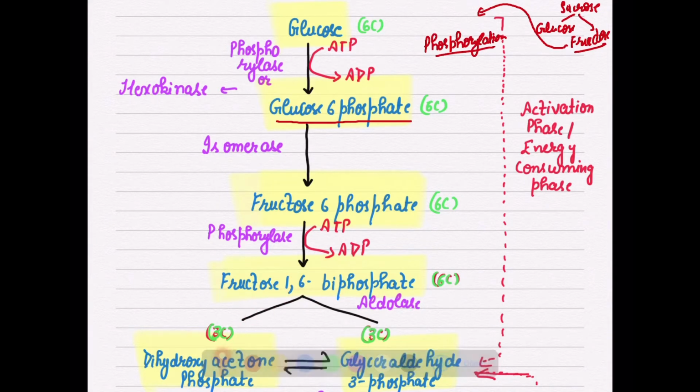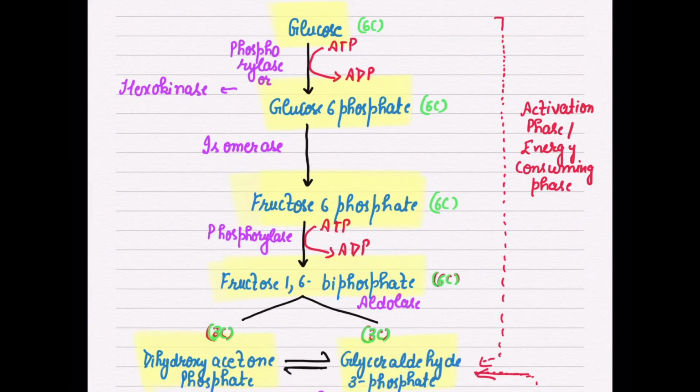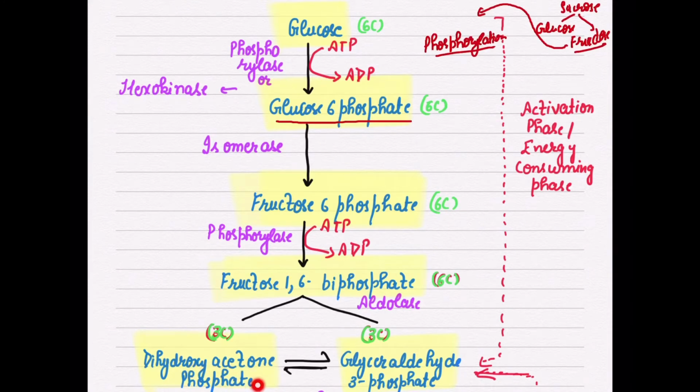So here now they will change into 3 carbon compounds. What are these 3 carbon compounds? They will change into glyceraldehyde 3 phosphate or dihydroxyacetone phosphate. Again I am repeating that fructose 1,6 bisphosphate is a 6 carbon compound. So it splits into dihydroxyacetone phosphate and glyceraldehyde 3 phosphate, and these two compounds are interconvertible, meaning dihydroxyacetone phosphate can change into glyceraldehyde 3 phosphate, and glyceraldehyde 3 phosphate can change into dihydroxyacetone phosphate.